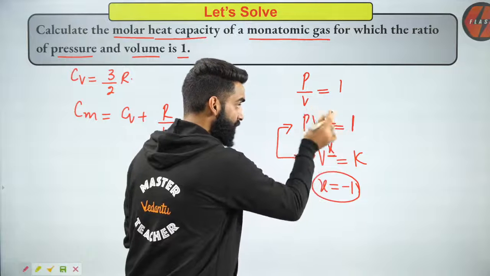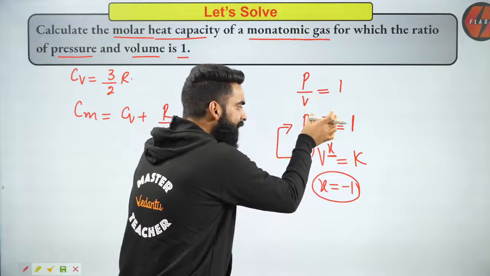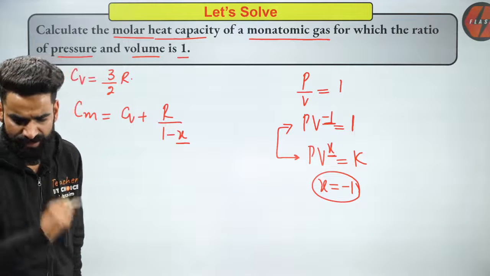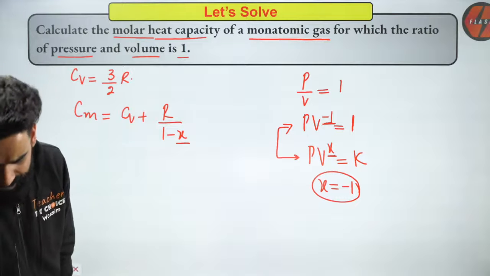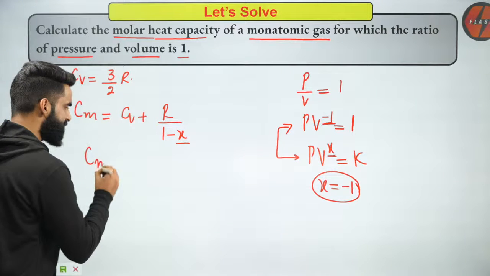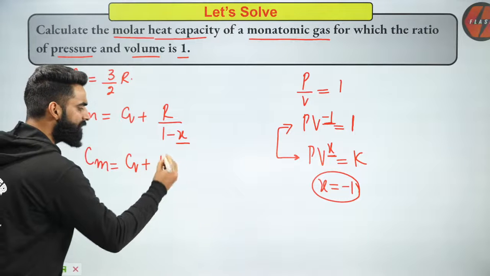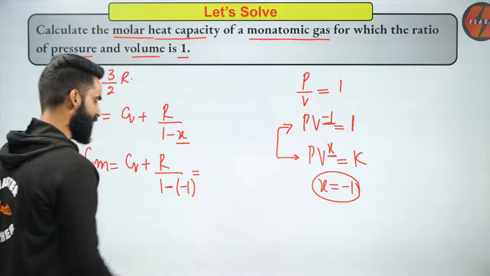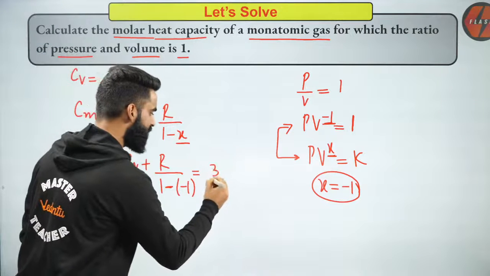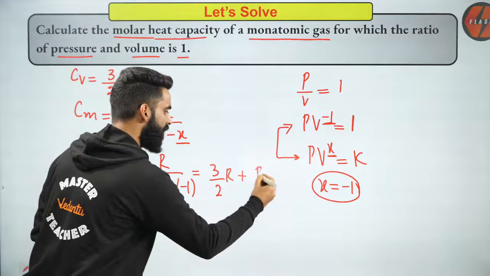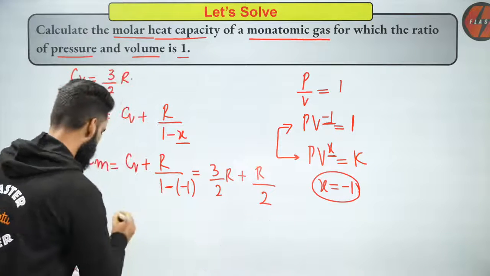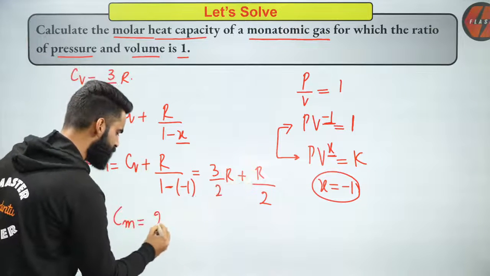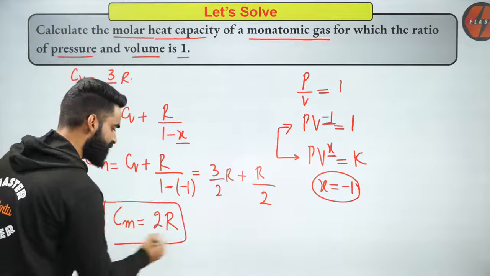The equation which I'm given resembles my polytropic equation, so I can conclude the value of X as minus 1 from here. Very simple thing. Now, Cm will be equal to Cv plus R divided by 1 minus X. The value of X is minus 1, so it's going to be Cv, which we already know is 3 divided by 2R, plus R divided by 1 plus 1, which is 2. So you get 3R plus R, 4R, divided by 2, which means 2R. This is the value of molar heat capacity which we were supposed to calculate.